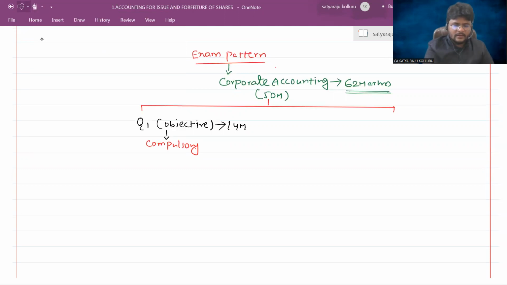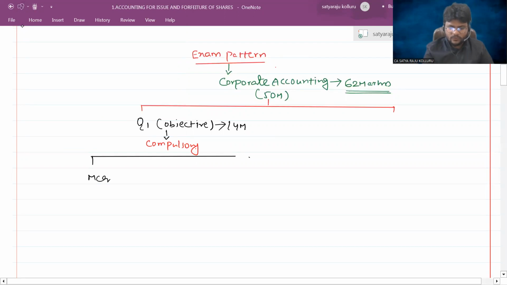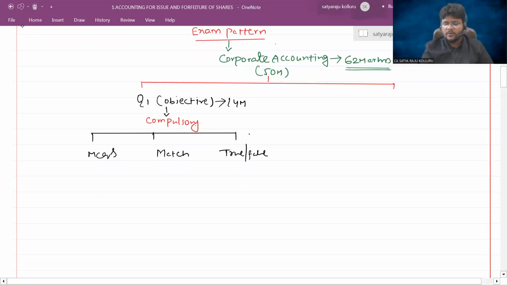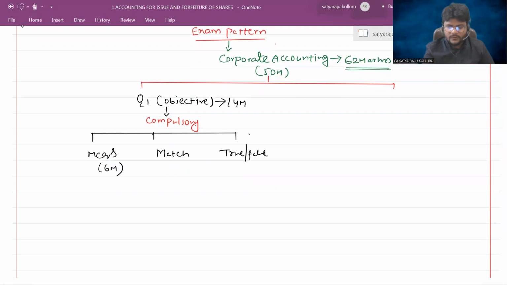In this, again, they are going to divide it into 3 subparts. One is related to MCQs, and the other one may be match the following, or true or false, or it may be fill in the blanks. Like that, they might jumble everything, but it is not in descriptive mode. It is compulsory in objective mode. Generally, for MCQs they ask 6 marks, match the following or filling the blanks 4 marks, and true or false 4 marks. That is 6 plus 4, 10, 10 plus 4, 14 marks.